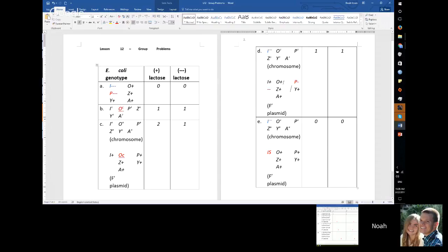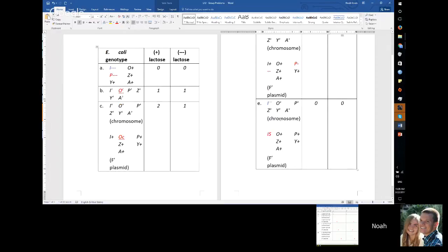There will be no transcription. So the plasmid, lactose or no lactose, will do nothing, and we only focus on the chromosome. Because there's no repressor generated, we will have 1 and 1. So it will be yellow.